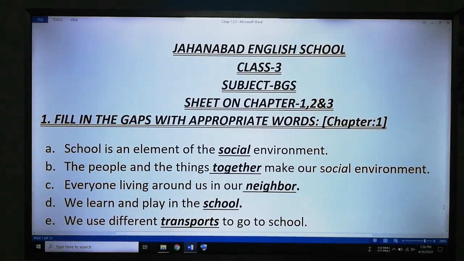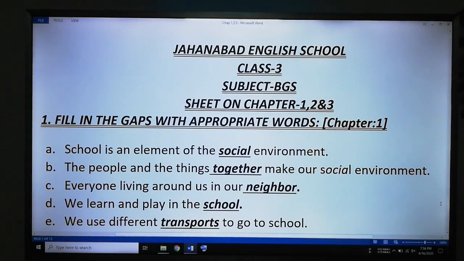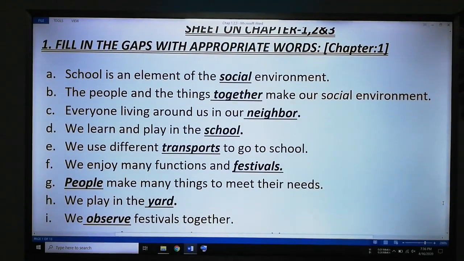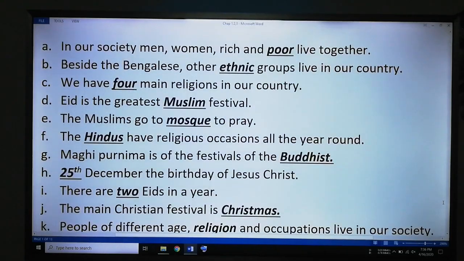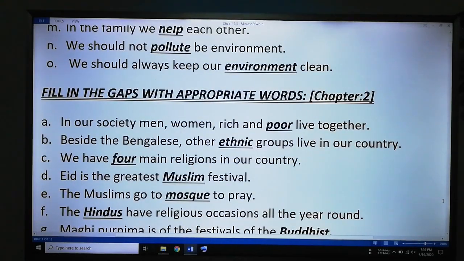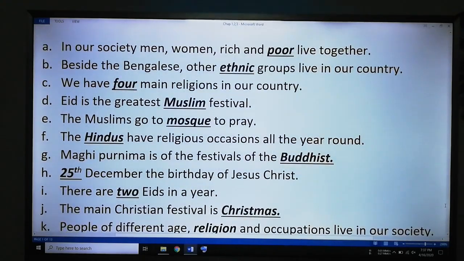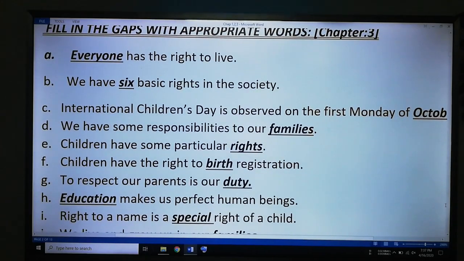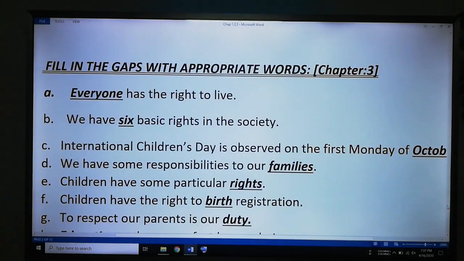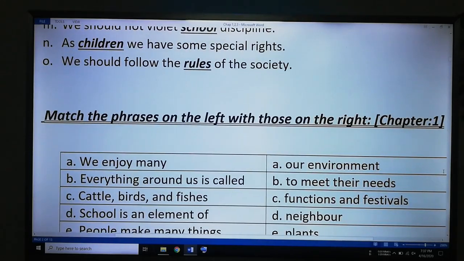Here we see number 1, fill in the gaps with appropriate words, chapter 1. And the next, fill in the gaps with appropriate words, chapter 2. And fill in the gaps with appropriate words, chapter 3. Now we go to the next.